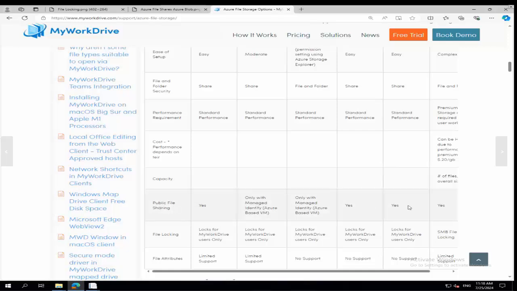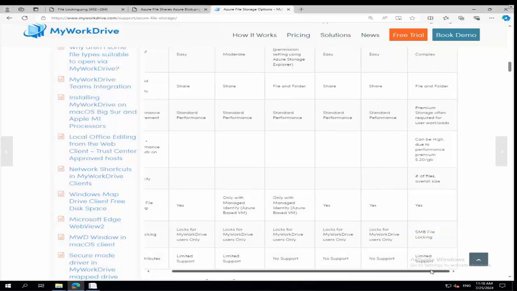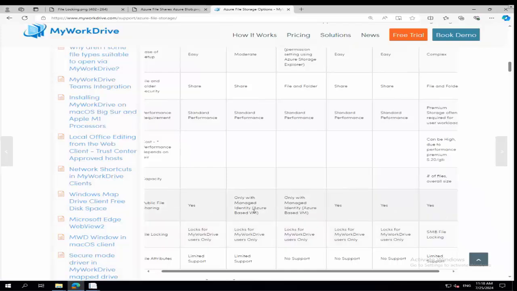We call out what's required to use public sharing. Now, public sharing is available in all cases, but in some cases it might require an Azure VM with managed identity. So that might also be a consideration for you when you're making shares available, what access method you use, whether it's connection string or SAS token or Entra ID mode or what. So something else to consider. Again, we'll link this article out there.